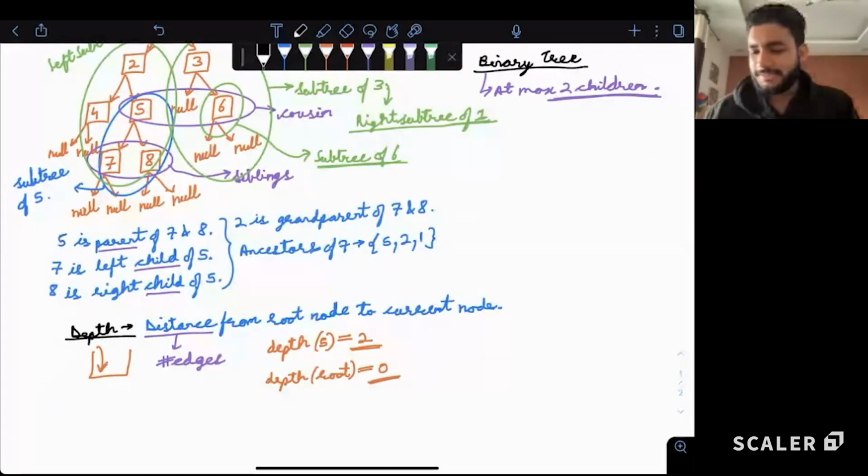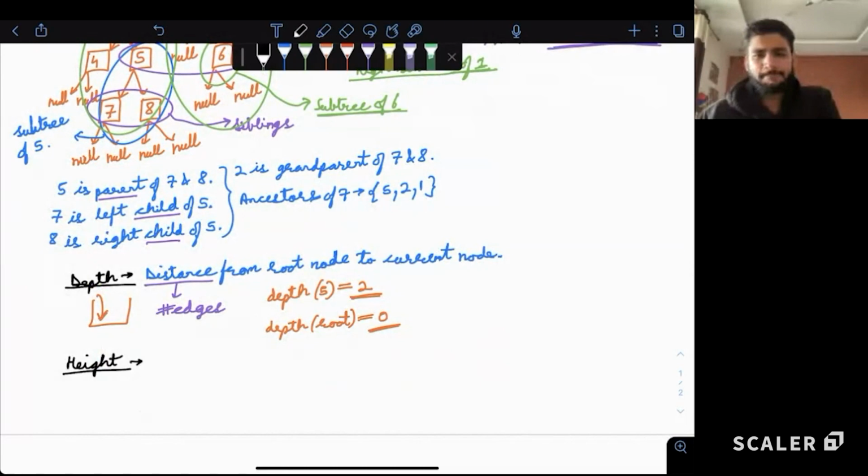Okay, let's do one more term, height. Guys, when height comes in, we see how high something is with respect to a base. So for example, if we want to talk about the height of a mountain, with respect to what do we calculate the height of a mountain, do we know? In the real world, yes, with respect to sea level, because sea level is the same throughout the world. That is a base with respect to which we calculate how high something is.